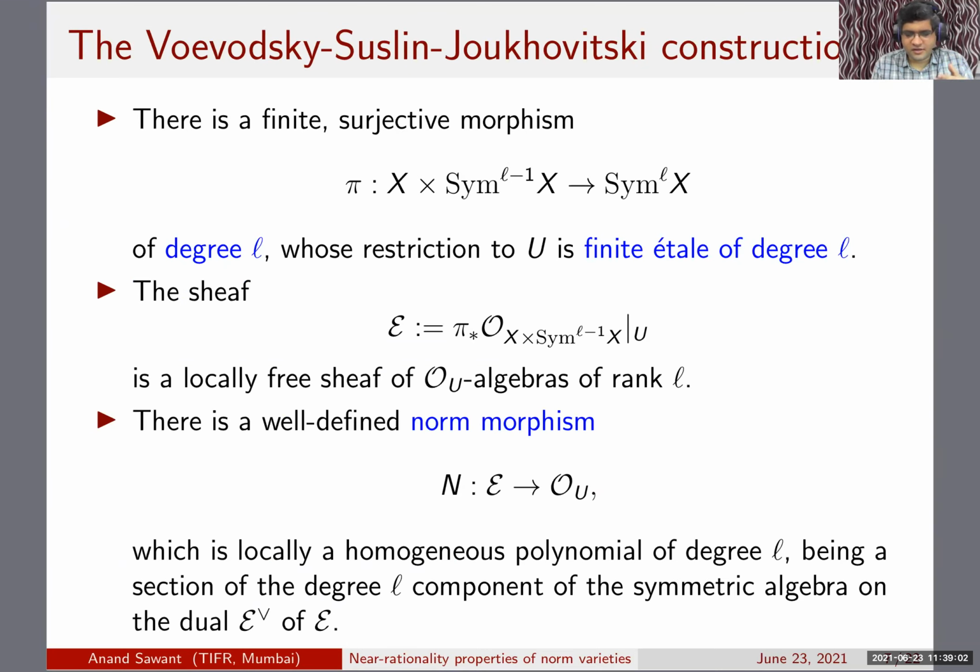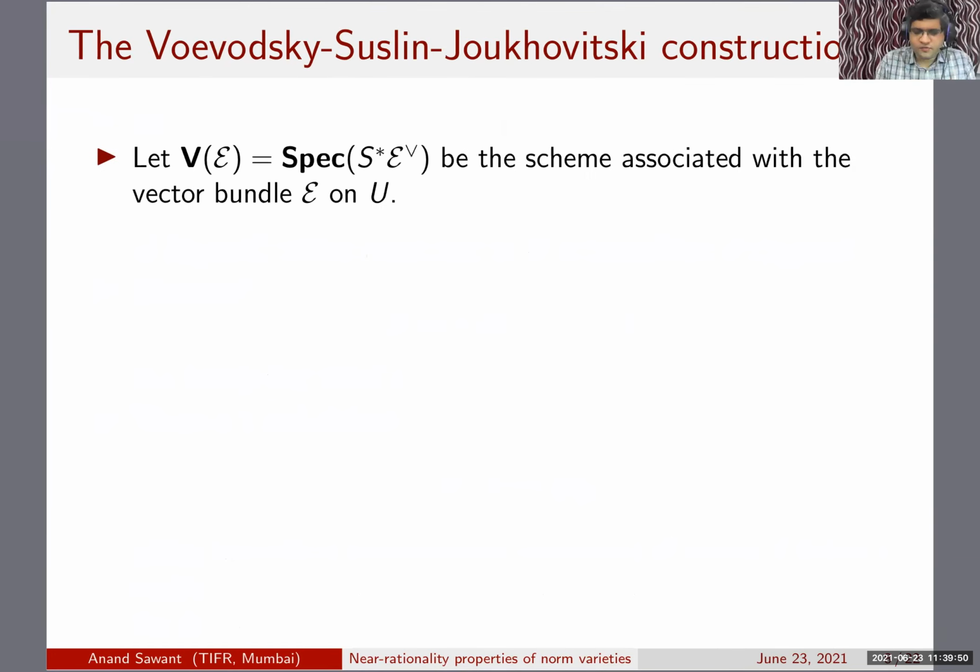I mean, the explicit way of constructing is not necessary to remember, but let me just give the definition for the sake of completeness. So instead of forming the L-fold symmetric power directly, it starts with the L minus 1 stage, and then there is a degree map from X cross Sym^(L-1) to Sym^L. And if you restrict to U, then you push forward the structure sheaf, and this is locally free, and then there is a well-defined norm morphism. One does not need to remember this.